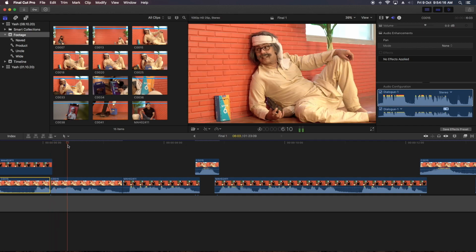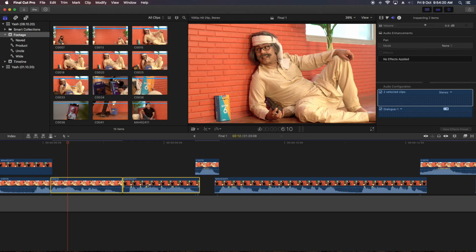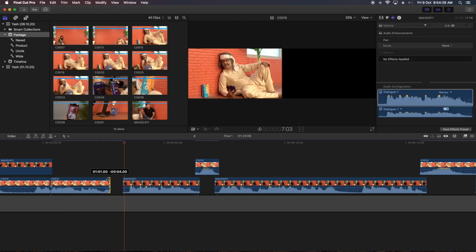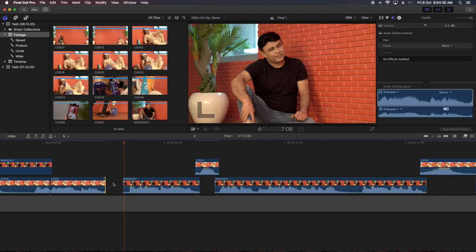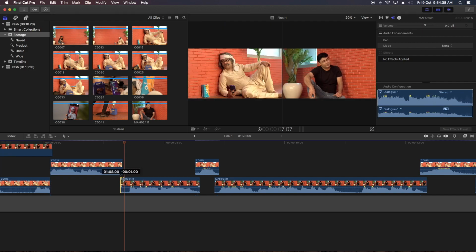I don't want to change the duration of this, but I want to change the end point of this clip. If I change the out point of this, it will give a gap. Or if I change the in point of this clip, it also creates a gap. And if I move it back, it will overlap.